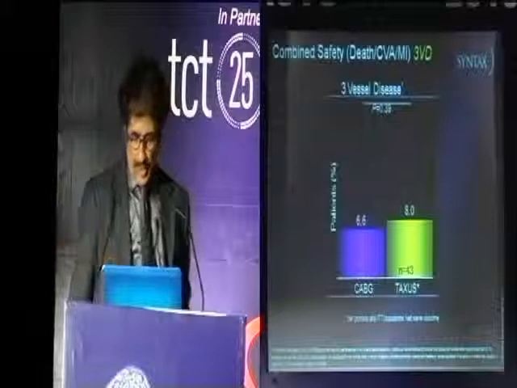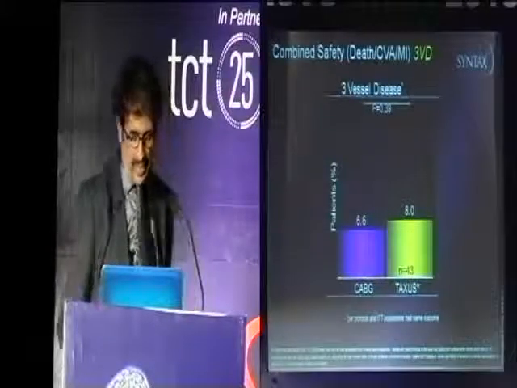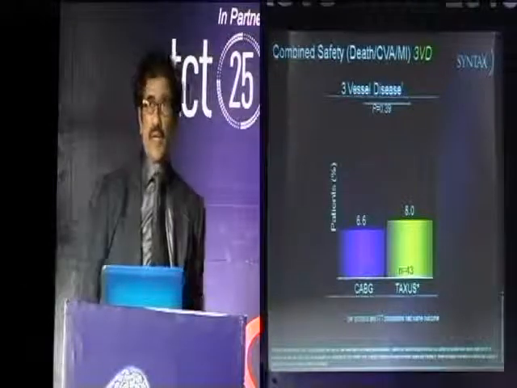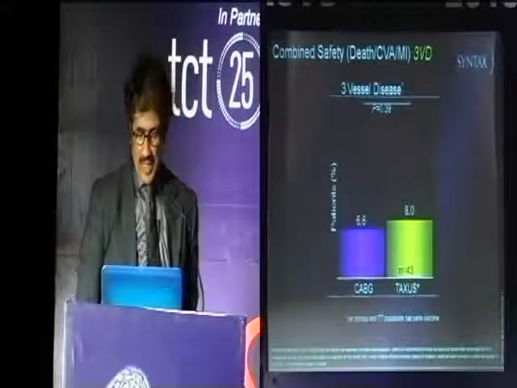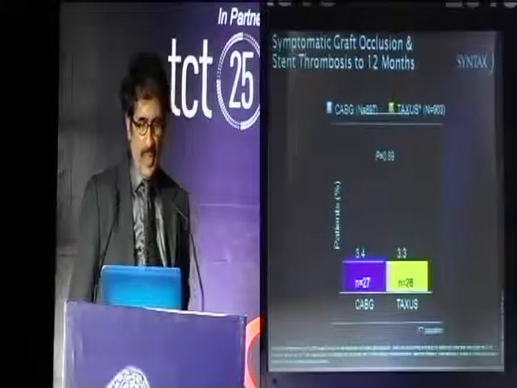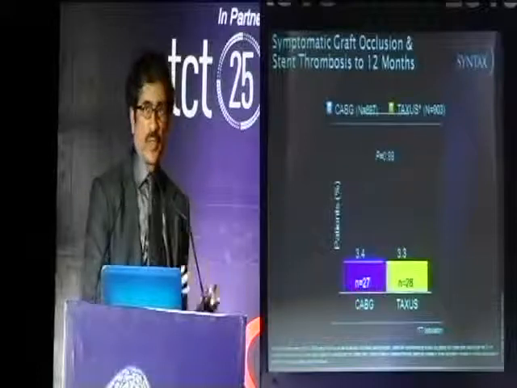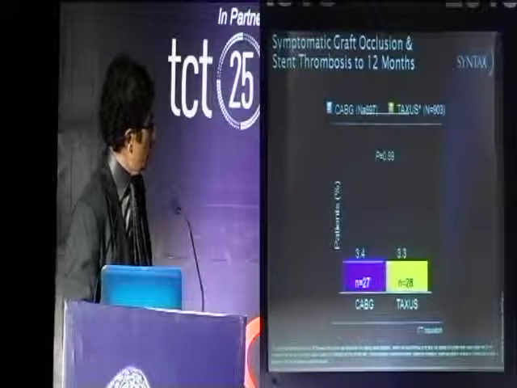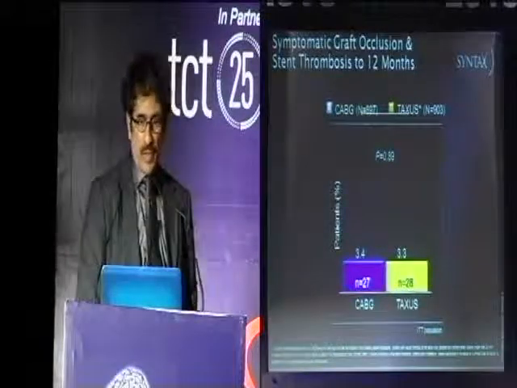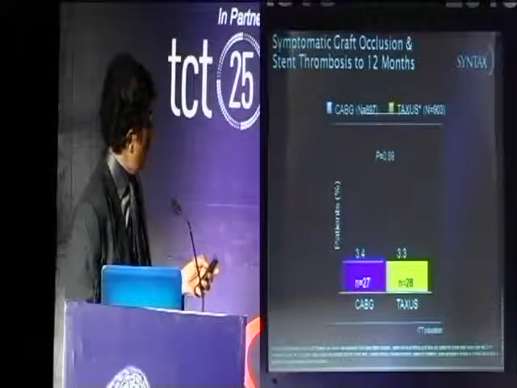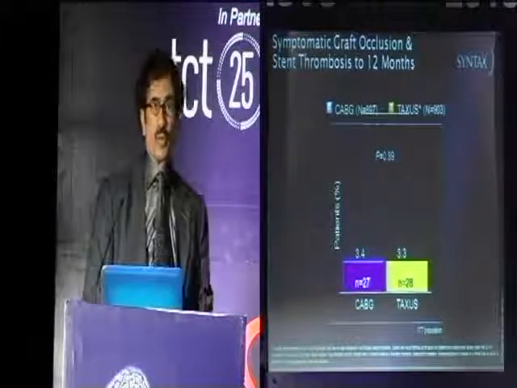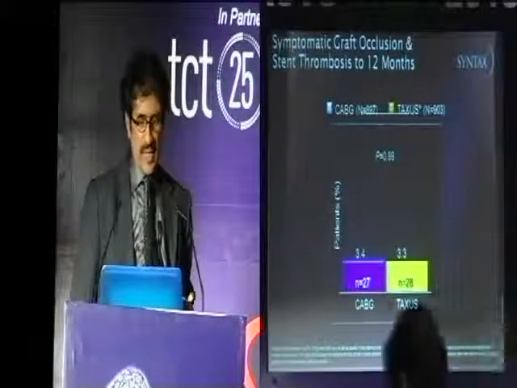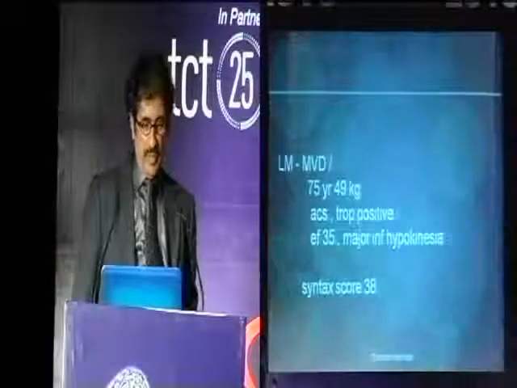Why we talk about syntax score today? Because the syntax study highlighted the fact that for multivessel disease, the PCI could be a good option, could work as well as the bypass surgery. And when we talk of revascularizing a case, just as we talk of stent thrombosis, which can give you an incidence of around 3.3, we also have a graft occlusion rate at the end of 1 year, which could be around 3.4. So there is a loss on either side. So it's a question of revascularizing a case from whichever.